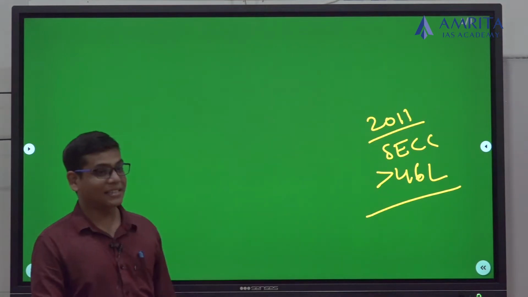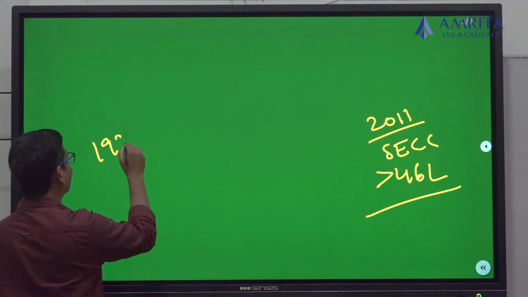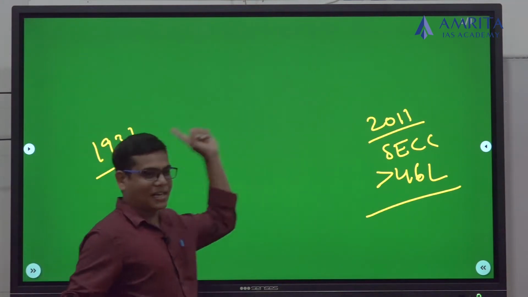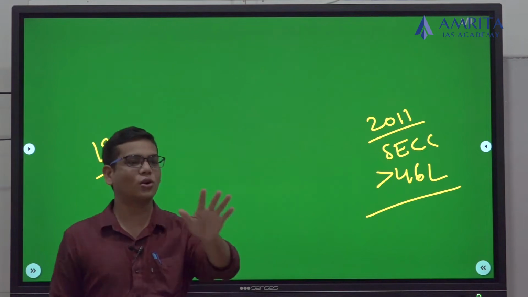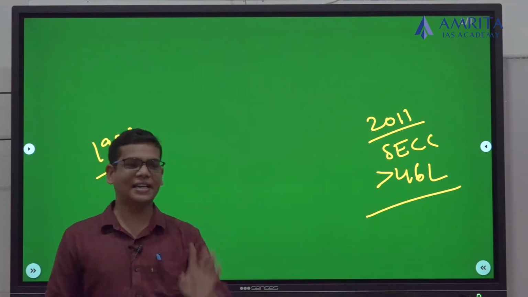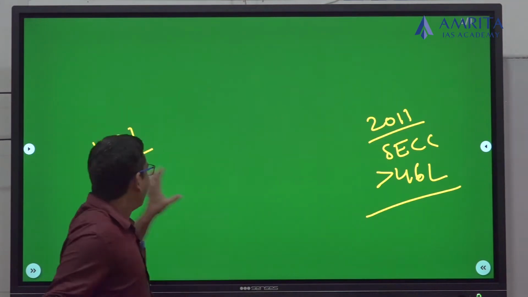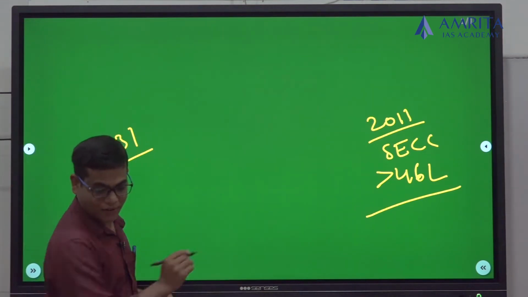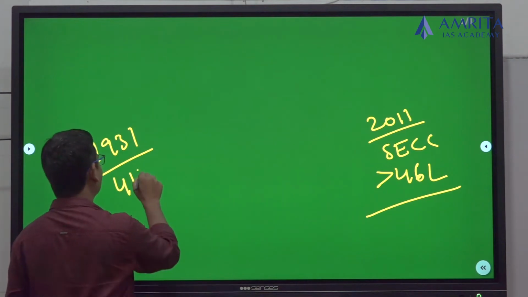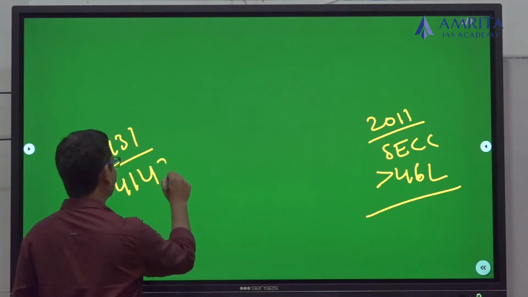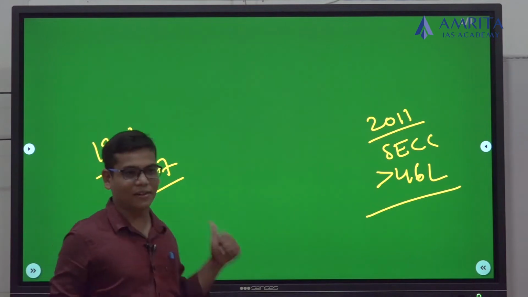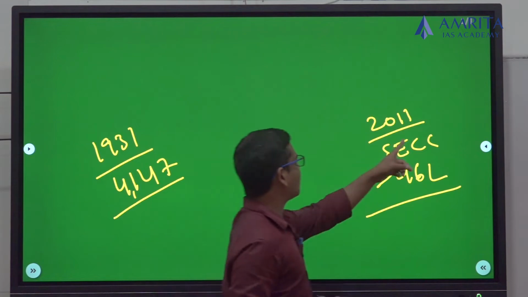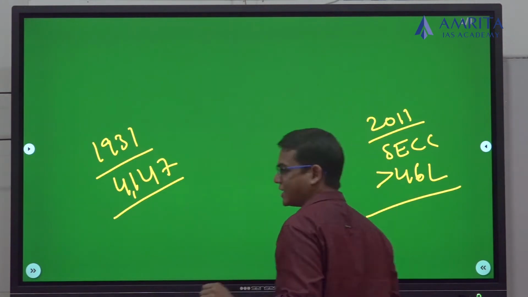When we did this exercise earlier, it was in the year 1931. The first caste census was done in 1931. After that there is no caste census because our legislation doesn't permit it. We are only taking SC and ST caste data. When we calculated in 1931 under British rule, the total number of castes at that point of time was 4,147. These were the total castes in India in 1931. But when it comes to 2011, it has become more than 46 lakhs.